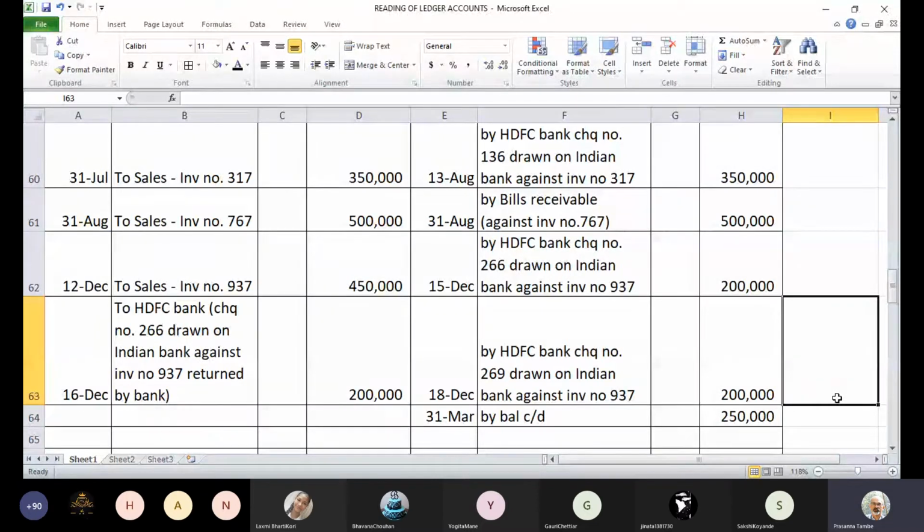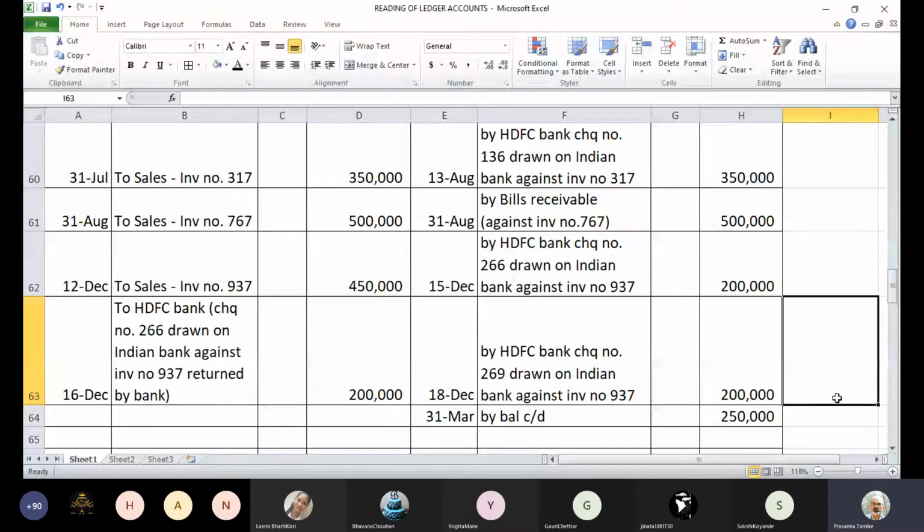If you keep a track of transactions, you will realize that invoice number 937 dated 12th December was for 4.5 lakhs. Only part payment was received. That was 2 lakhs rupees, where the check bounced and again you got a new check, so you received that money. That was 2 lakhs rupees. But still, you have another 2.5 lakhs outstanding against that invoice, which is carried forward to the next year.